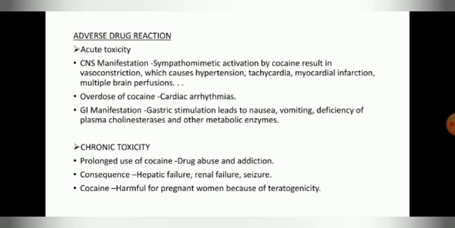Now, chronic toxicity. With prolonged use of cocaine, drug abuse and addiction occur. Consequences: hepatic failure, renal failure, seizure. Cocaine is harmful for pregnant women because of teratogenicity. Teratogenic abnormalities include premature birth, intrauterine growth retardation, microcephaly, and even neonatal death.